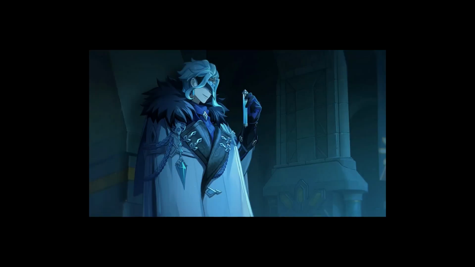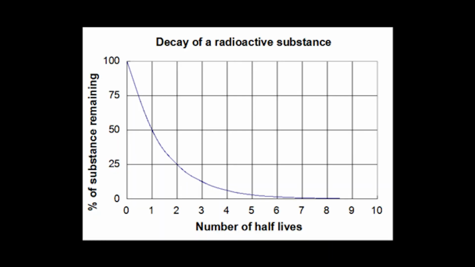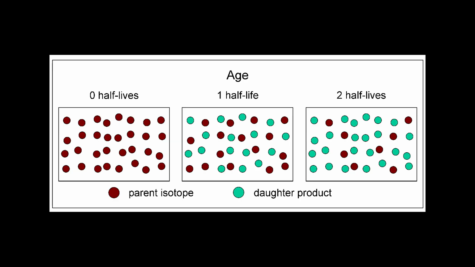Scientists were able to use radiometric dating and half-lives in order to calculate the age of the Earth. A half-life is, quote, one of the 3 basic principles of radiation exposure, end quote, and is, quote, the time for a quantity of radioisotope to decay by half, end quote, according to the Division of Environmental Health.